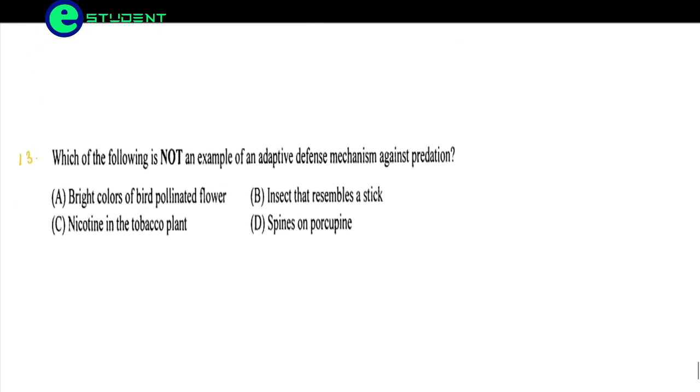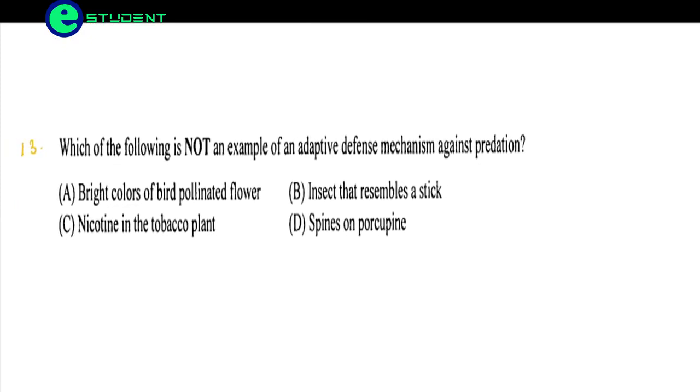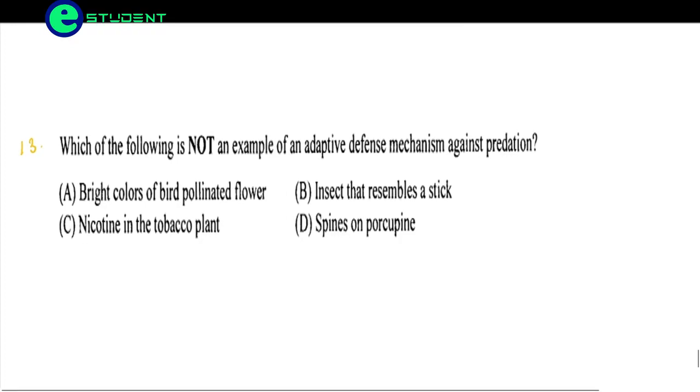Which of the following is not an example of an adaptive defense mechanism against predation? Bright color of bird-pollinated flowers, insect that resembles a stick, nicotine in tobacco plants, spines on porcupine. See, spines. Why do they produce spines? Because they are protecting against the predator. If the predator comes, it can just run away because of the spines. So this cannot be the option. This is actually a defense mechanism.